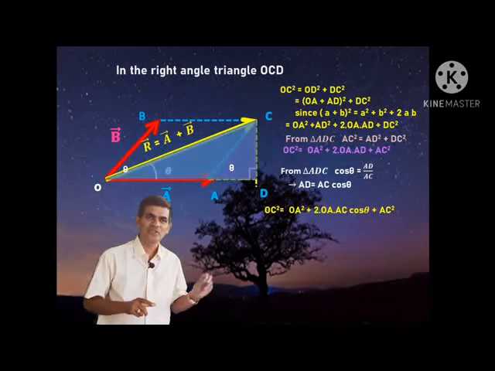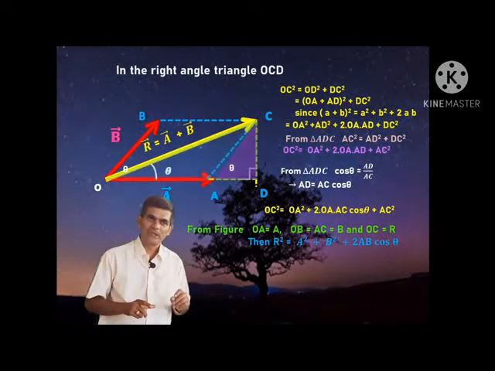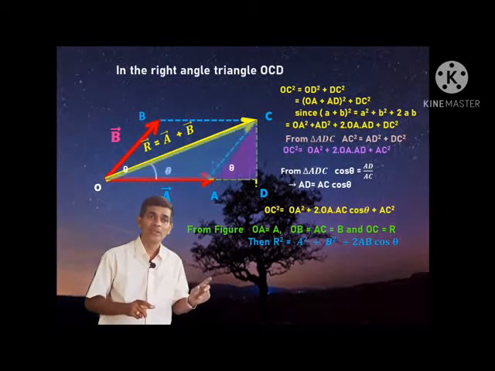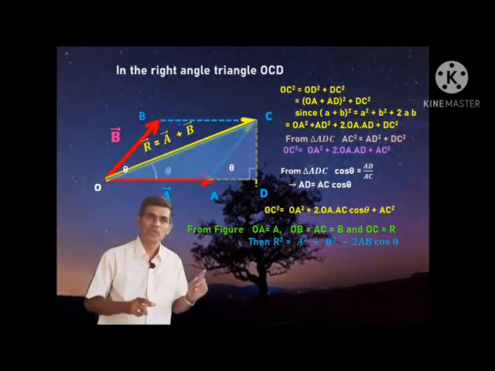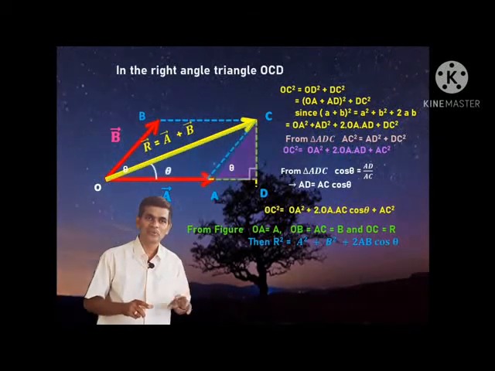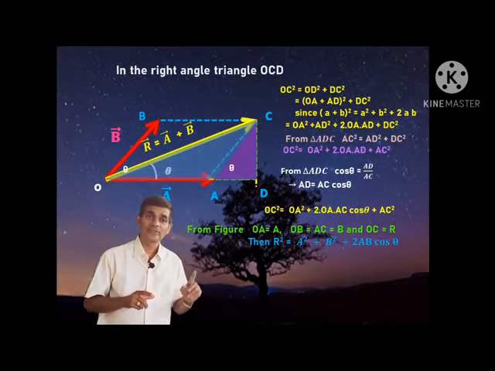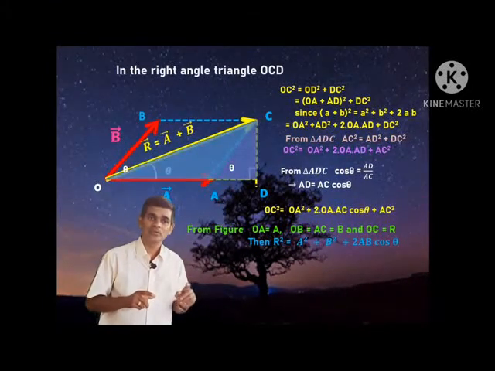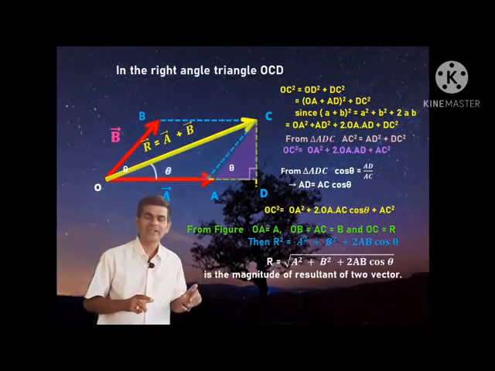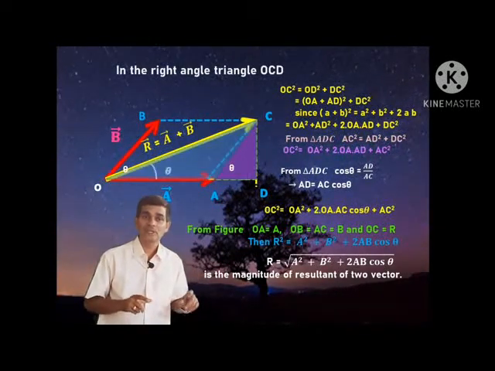In this equation OA is equal to A, OB is equal to AC, that is equal to B, and OC is equal to R. Now I substitute OA as A, AC as B, and OC as R. Then the above equation becomes R square is equal to A square plus B square plus 2AB cos theta. I will rewrite this as R is equal to the square root of A square plus B square plus 2AB cos theta.